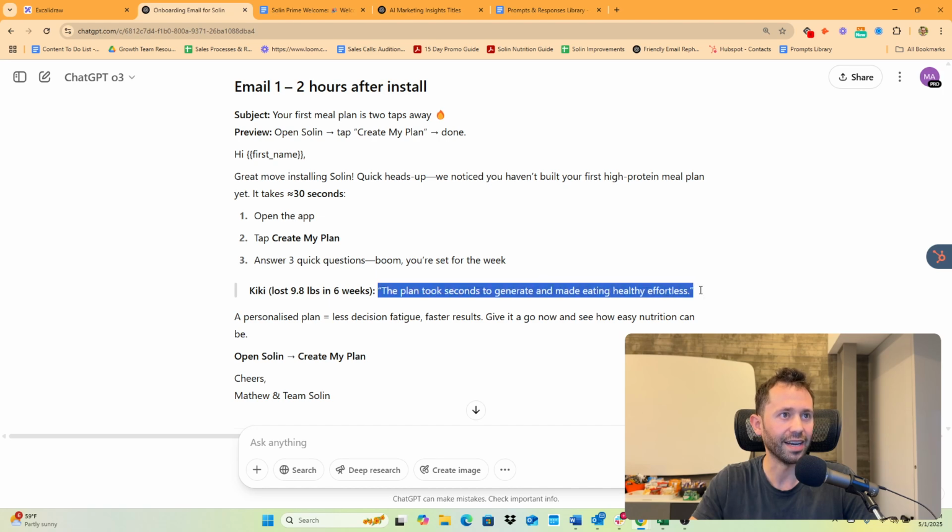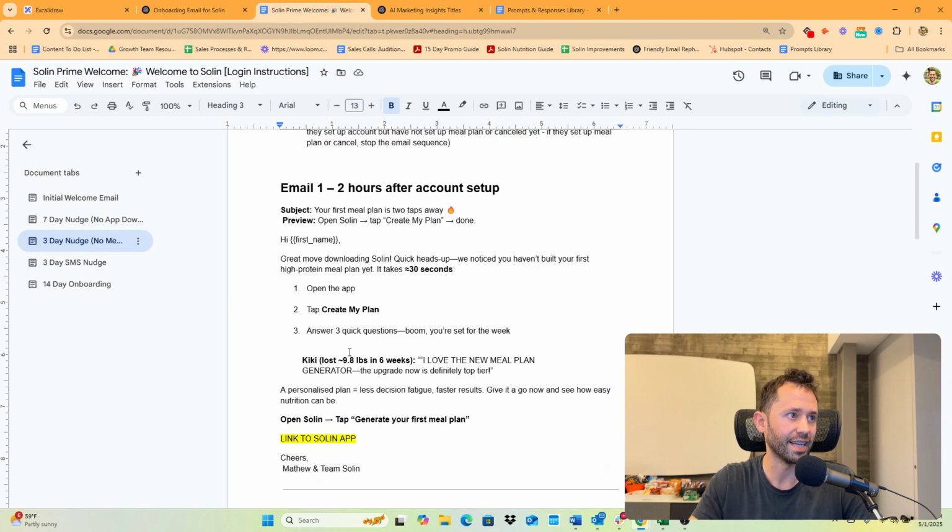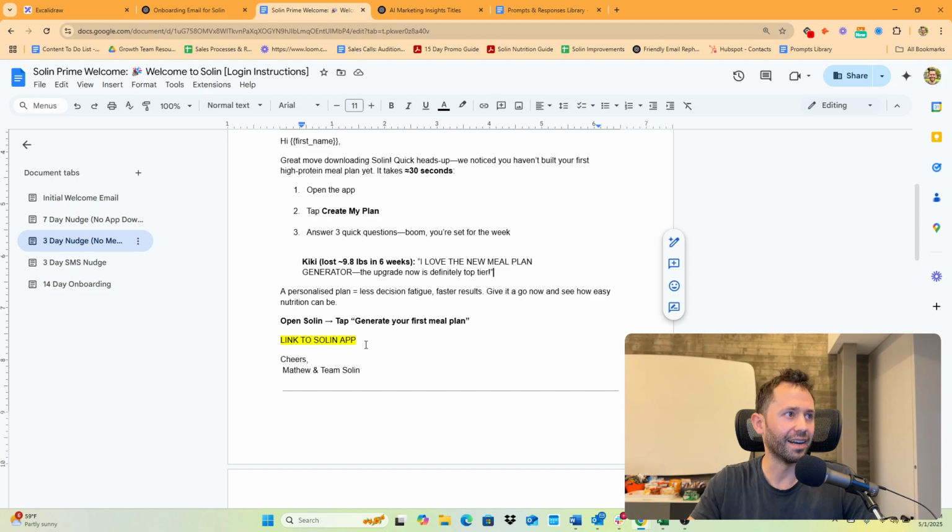I think it hallucinated here, but I'm pretty sure I kept almost everything else, right? So you can see this here. And then I know that Kiki didn't say what ChatGPT said she said. It said, I love the new meal plan generated. The upgrade now is definitely top tier, right? And then I added a link to the Solin app, right?